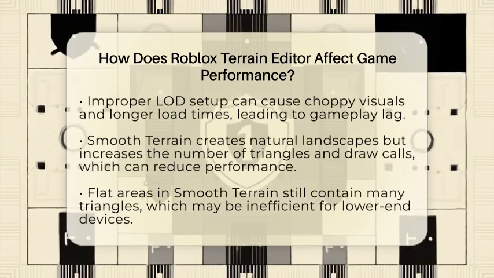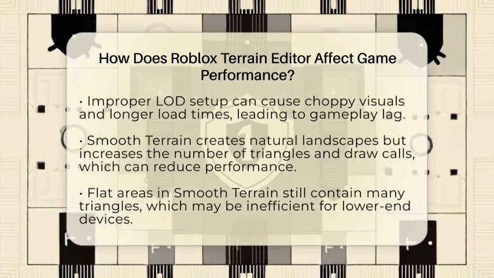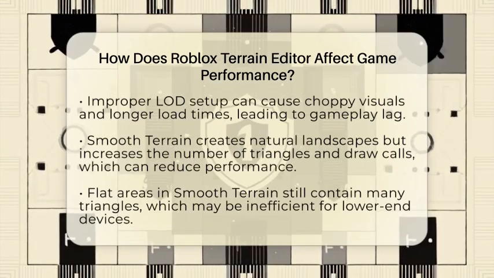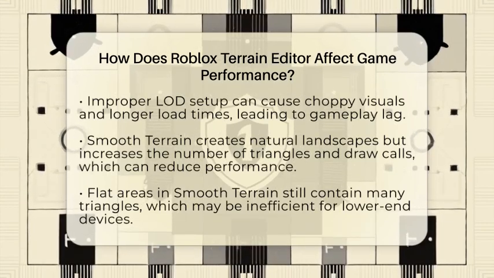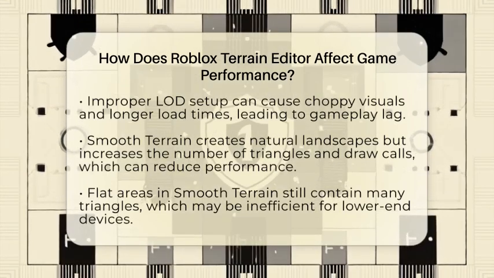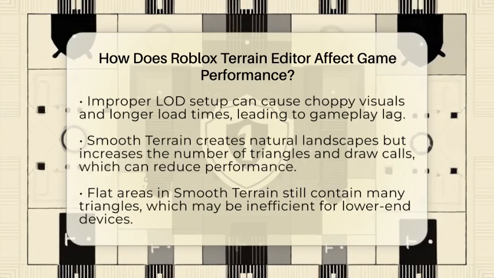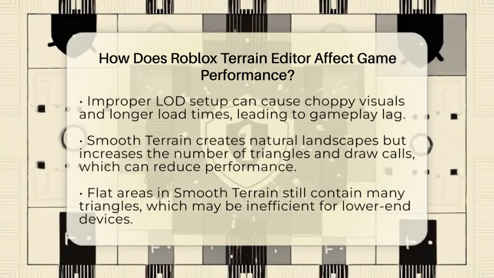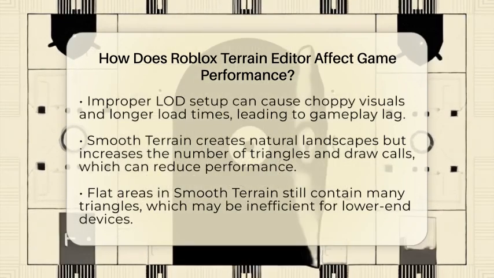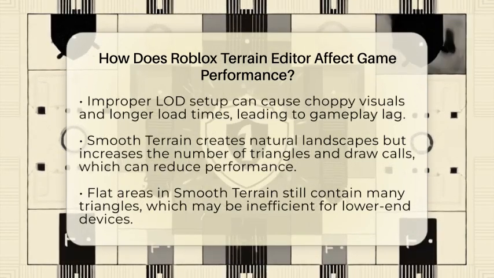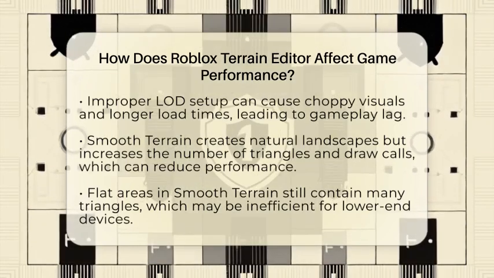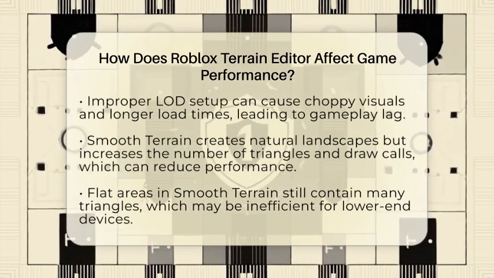Another key factor is the level of detail, or LOD, which controls how much terrain detail is shown at different distances. If the LOD is not set up properly, you might see choppy visuals or long load times. For example, when players join a game, the terrain might take longer to load if the settings are not optimized. This can cause lag, making gameplay less smooth. Developers often see slow terrain updates or textures loading late, which adds to the lag.